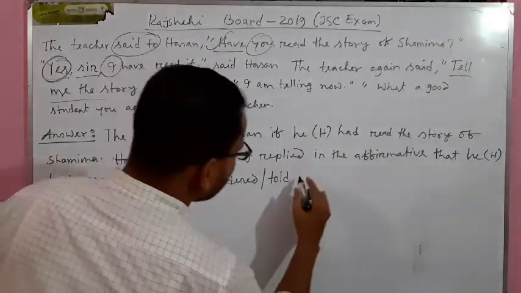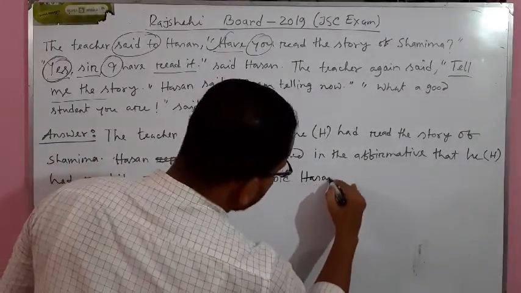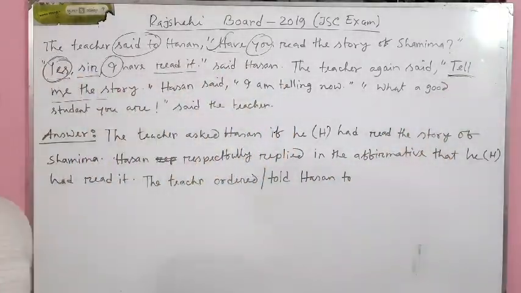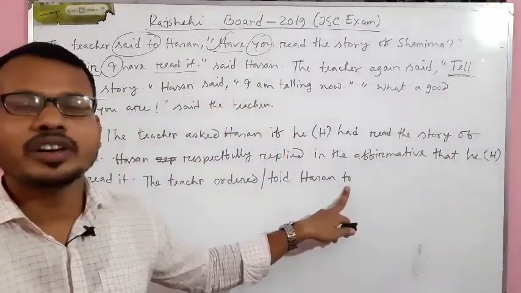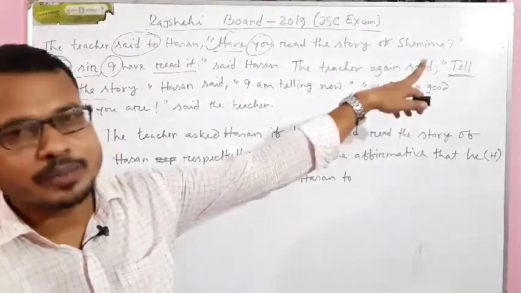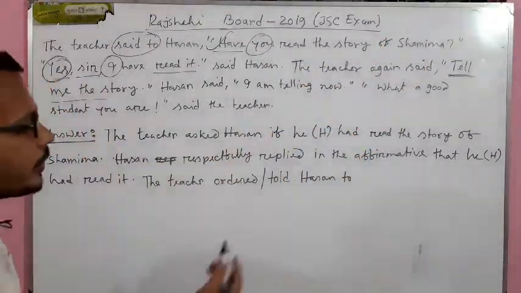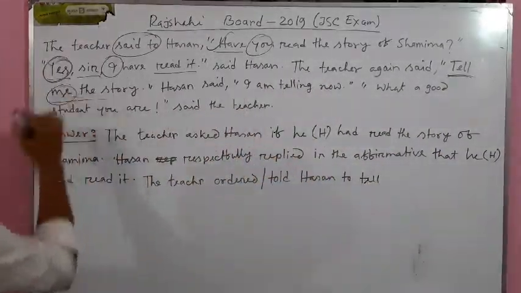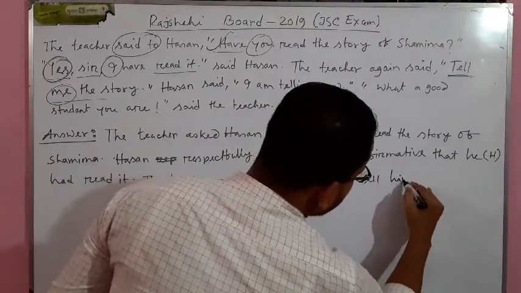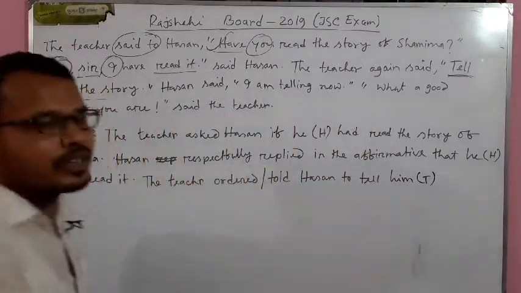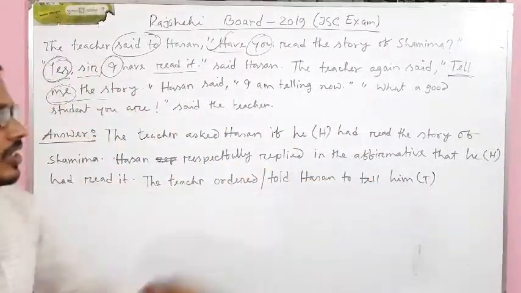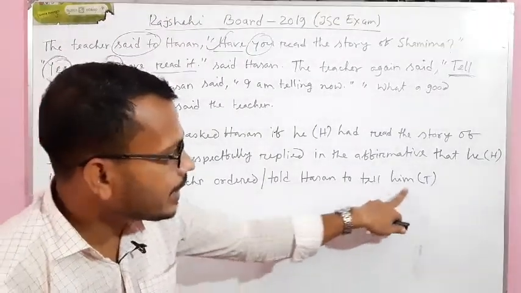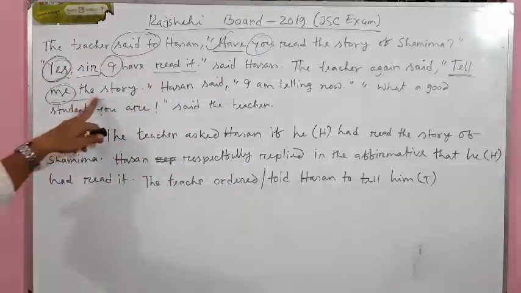The teacher ordered or told Hasan to, we know this is actually an imperative sentence. So in case of imperative sentence we will write a to first and then the verb. That means to plus verb infinitive. Okay. Hasan to tell me means the teacher. Him. Tell him. Here him means not Hasan, the teacher. Told Hasan to tell him. Him means the teacher. Tell him the story.